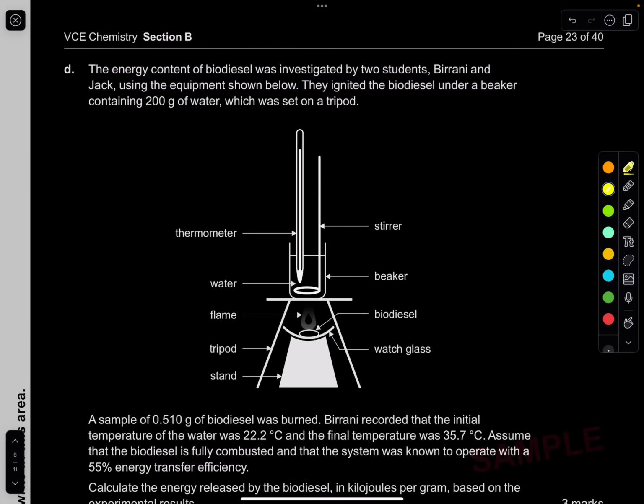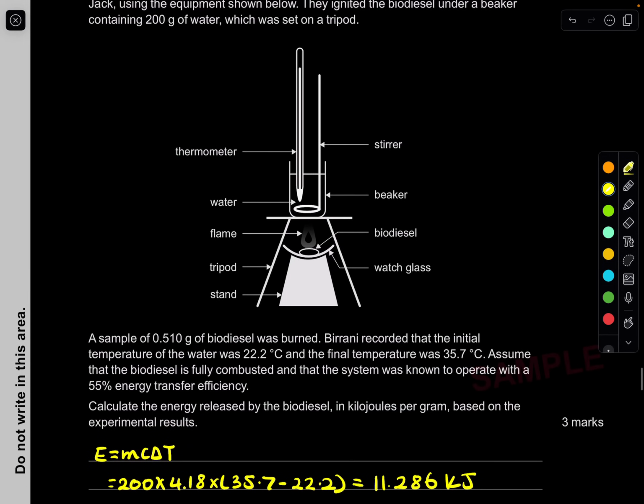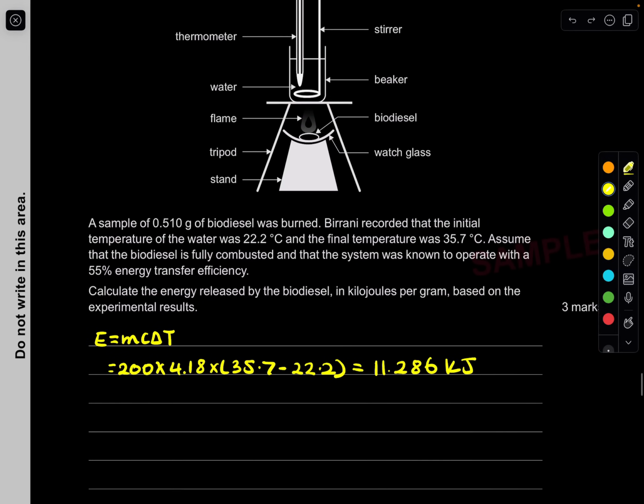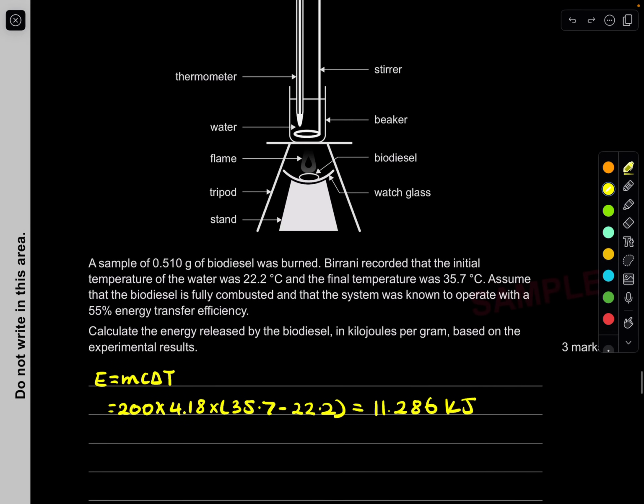But you have to remember that when you burnt that biodiesel, not all of it went to the water. Some of it went to waste, and only this amount went to the water. But we need the original amount of energy the biodiesel gave out when you burnt it. So the original biodiesel energy, you would multiply by 0.55 to get the energy given to the water.